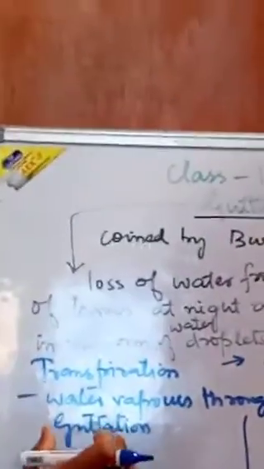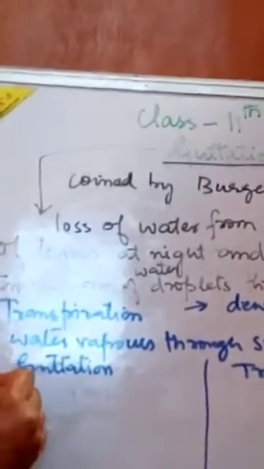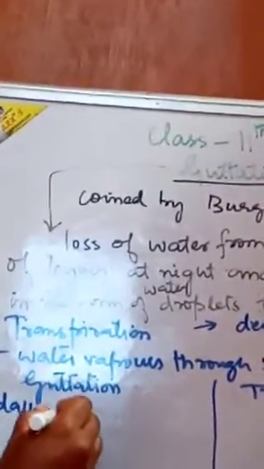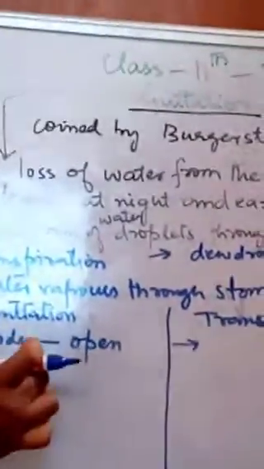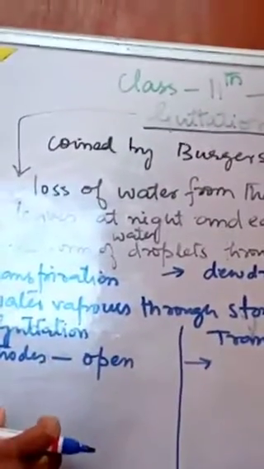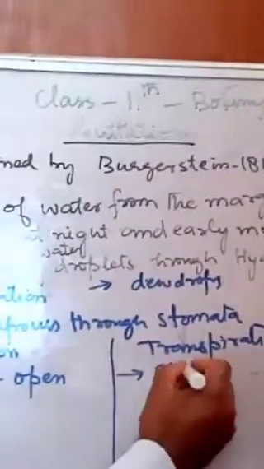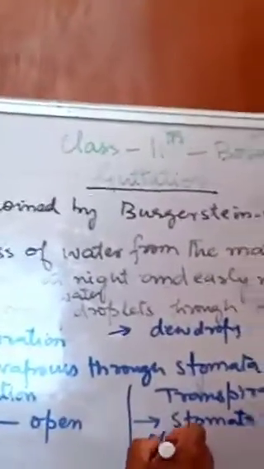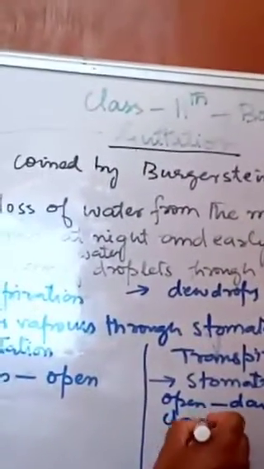Guttation takes place through pores which are called hydathodes. These hydathodes are always open, they are open during the day, and they are open during the night also. Transpiration takes place by means of stomata, which are mainly open during the day and closed during night.